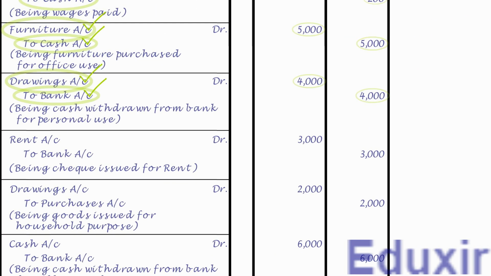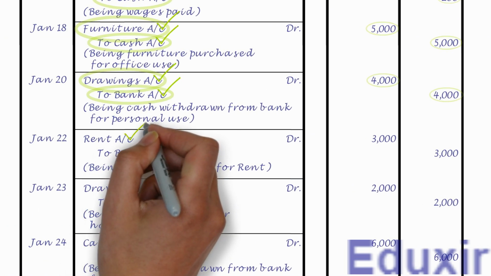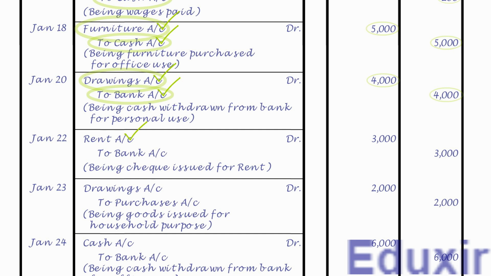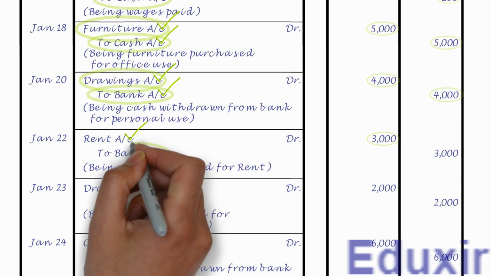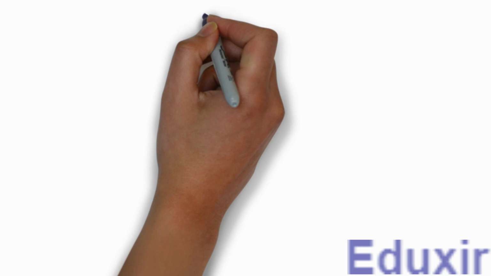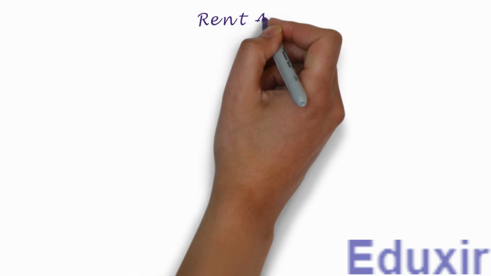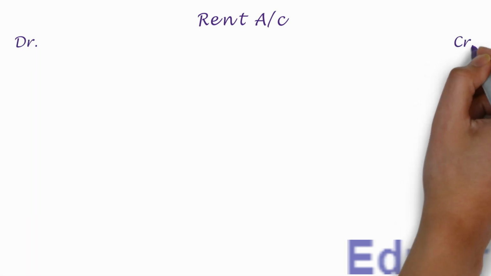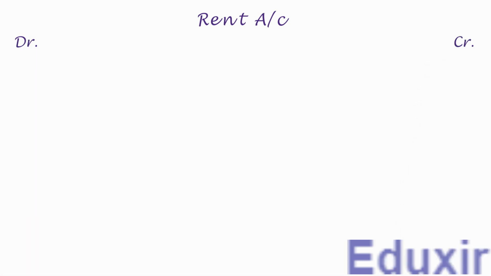As the name suggests, it needs to be posted on the debit side of rent account and the debit amount is 3000 rupees. Note that the details that need to be posted into the particulars column is bank account. For posting this entry, we need to create a ledger account for rent as it is not yet created. Let us first write the title as rent account. Let us then write the headers DR and CR to designate the debit and credit sides respectively.